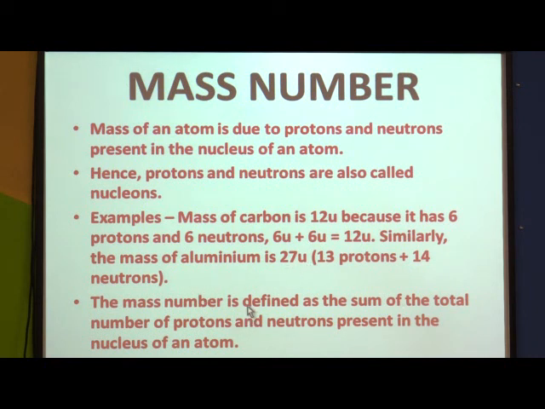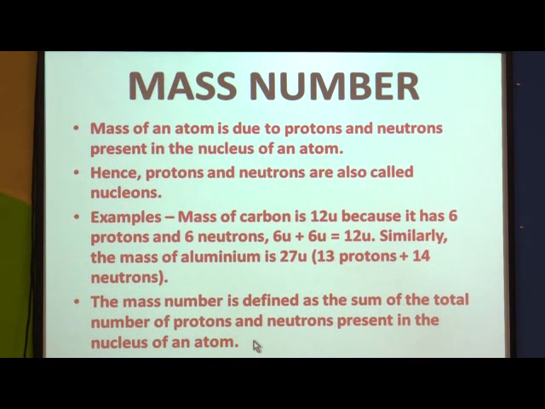So let us define the mass number. The mass number is defined as the sum of the total number of protons and neutrons present in the nucleus of an atom. Now we have seen the electronic configuration of different elements while deriving their valencies.